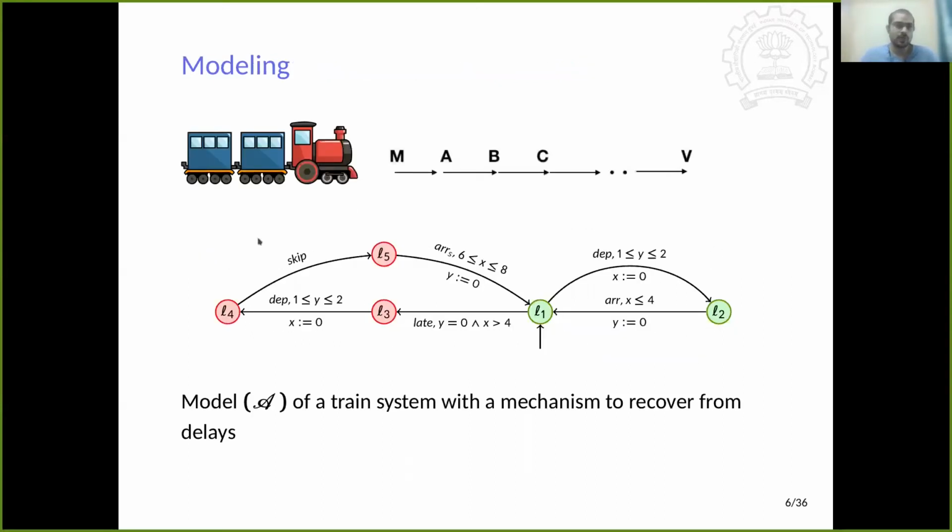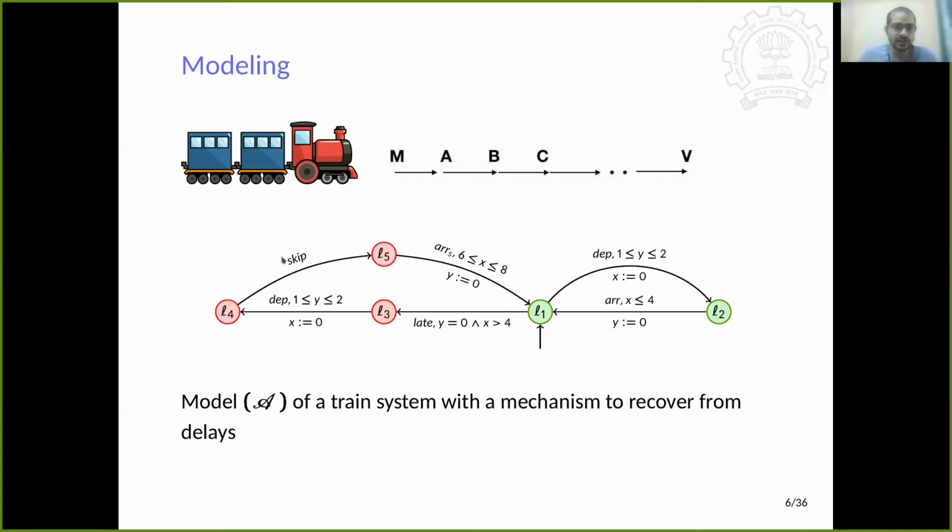So, modeling. Now suppose we want to model this train mechanism. In general, we have assumed two green states where no late occurrence happens, for example L1 and L2. L1 corresponds to the train having reached a station and having to depart the station. Departure must happen within 1 to 2 units of time. And L2 corresponds to the train running in between stations, where it has to reach the next station within 4 time units.